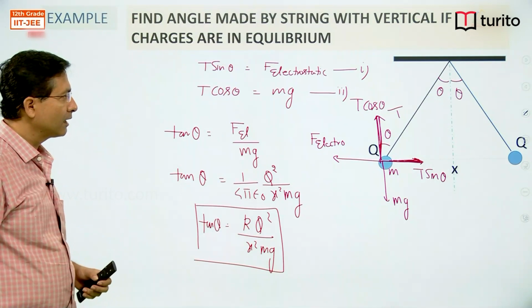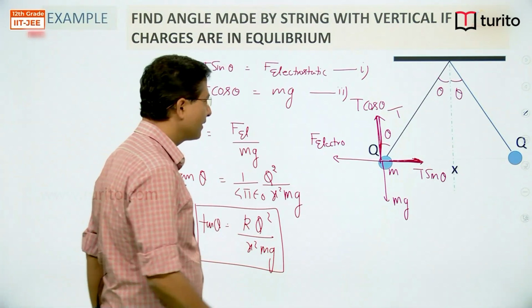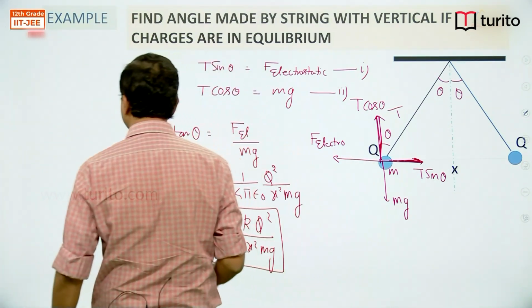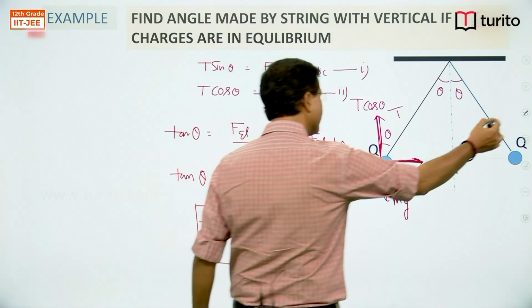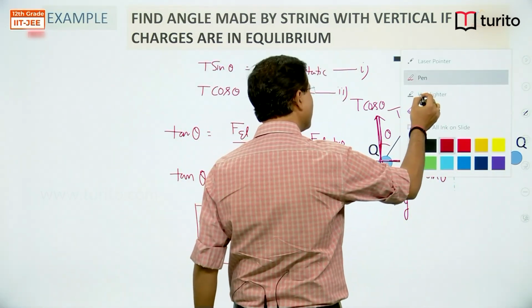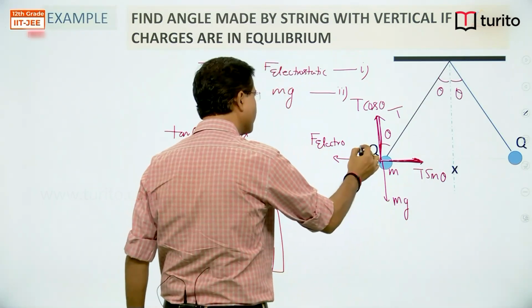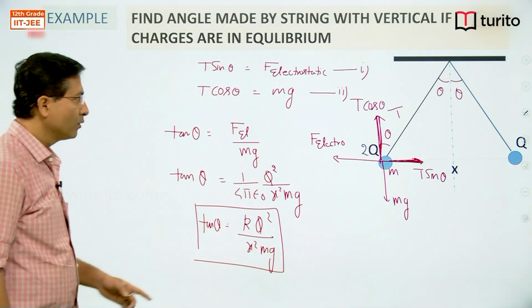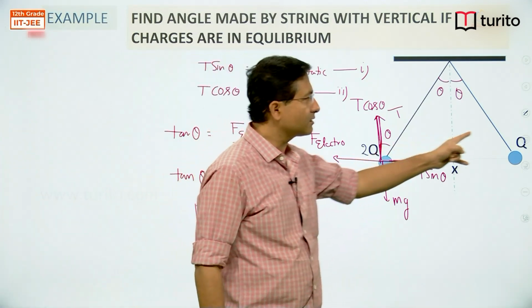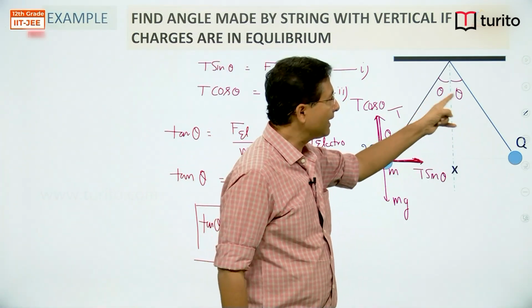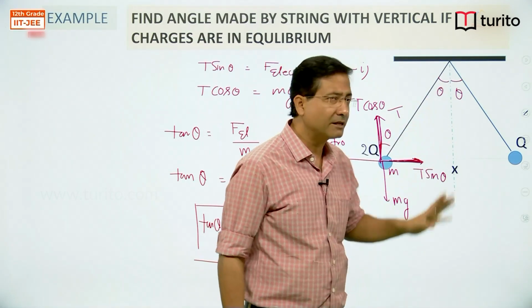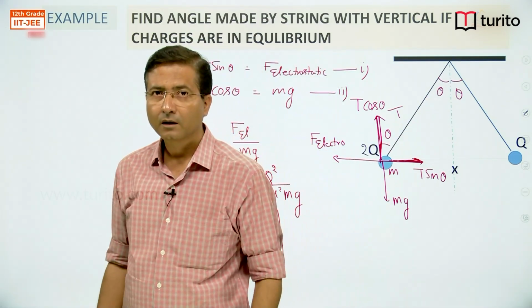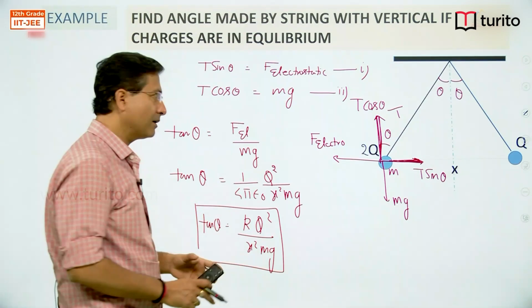What if I make this charge, say, 2q? If this charge is 2q and this charge is q, will the angle made by the string with the vertical remain the same? They have the same masses, right?